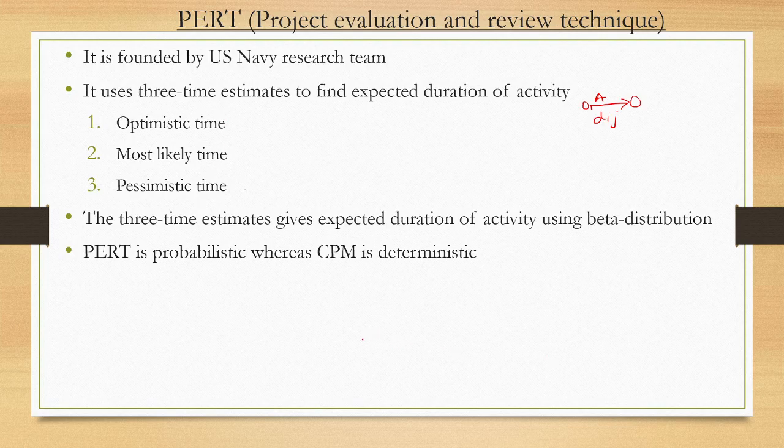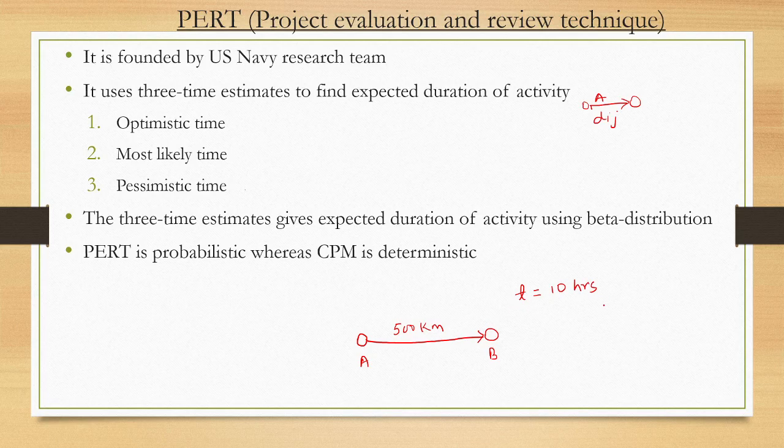Suppose you are at point A and you are going to point B. Let's say this distance is 500 kilometers. If everything is fine, you take a time of, let's say, t equal to 10 hours,